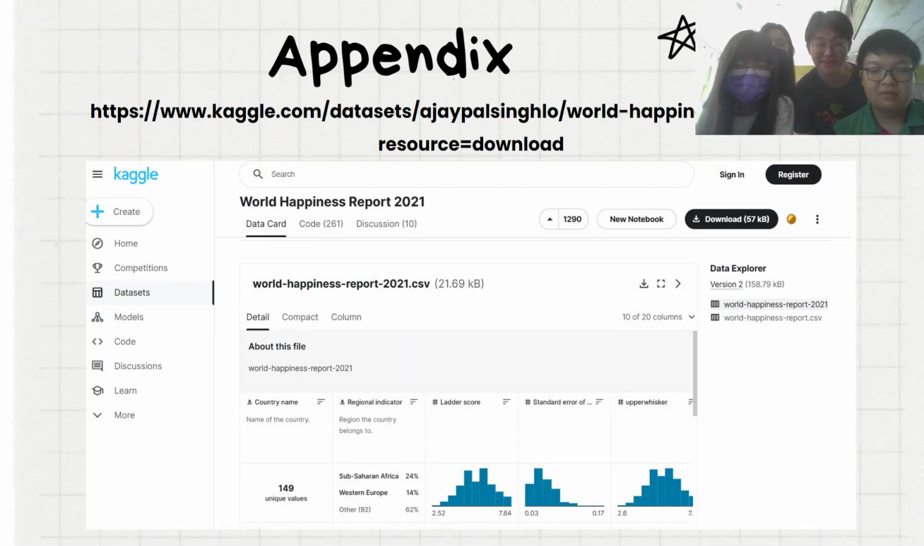This is the appendix of our project. We use the World Happiness Report 2021, which is found on Kaggle, to do our report.